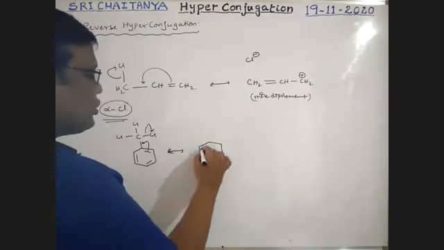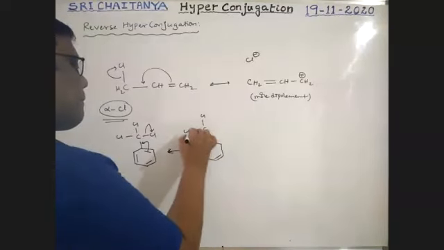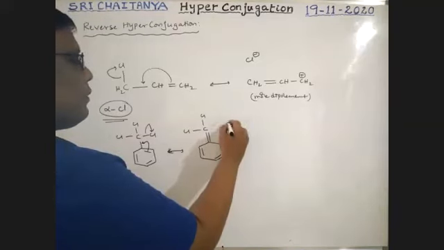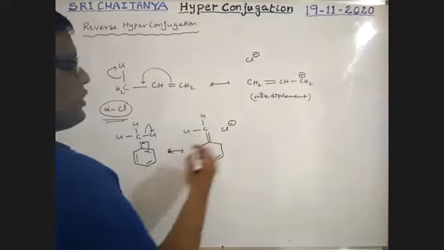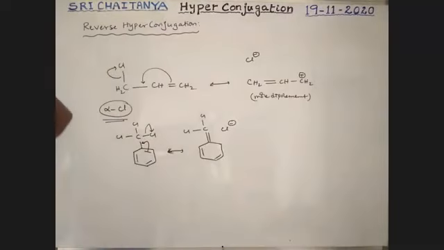Here also it is almost similar to hyperconjugation, but reverse to hyperconjugation. So this reverse hyperconjugation is also possible, and only when alpha halogens are available is reverse hyperconjugation possible.